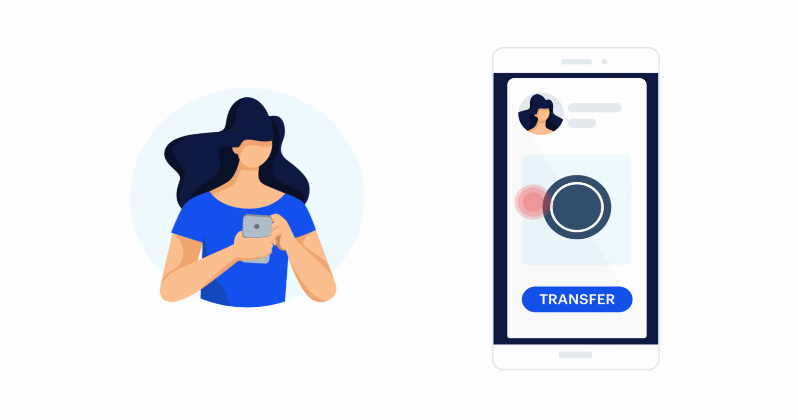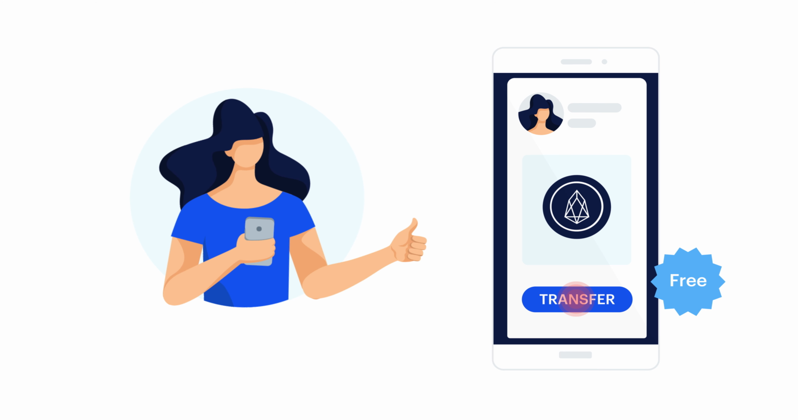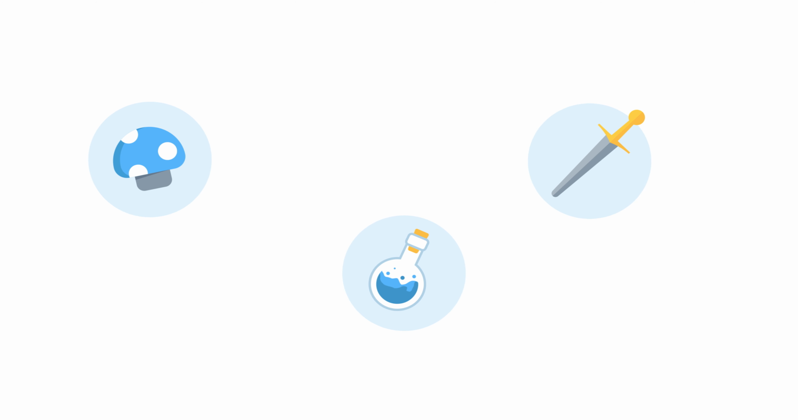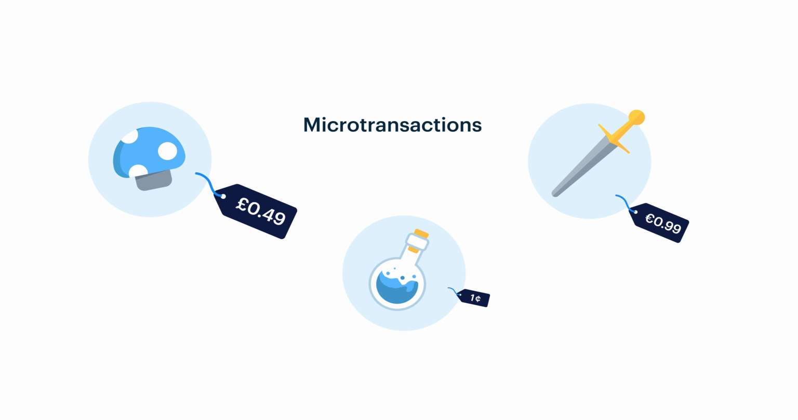Second, it's free to transfer. Many other blockchains charge a fee for every transaction. This fee can range from less than a penny to several dollars during times of peak traffic. EOS, on the other hand, is always free to transfer. There is no mining fee. Free transfers make EOS especially appealing for microtransactions of a few cents or less.